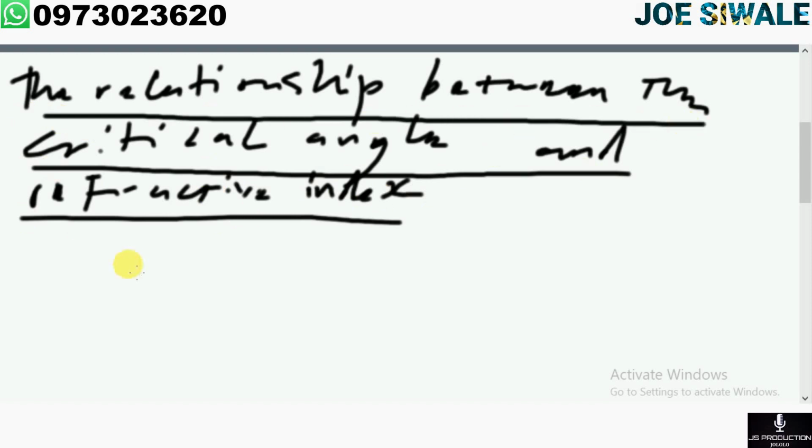We know in the formula that we used, we say our refractive index is equal to sine i divided by sine r.